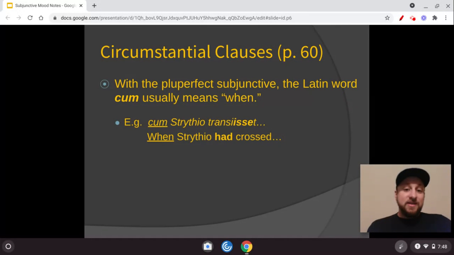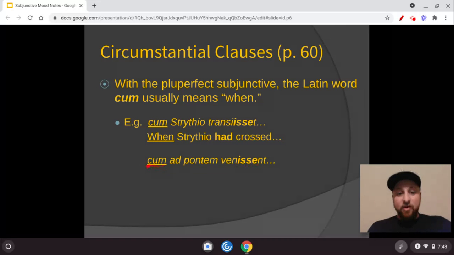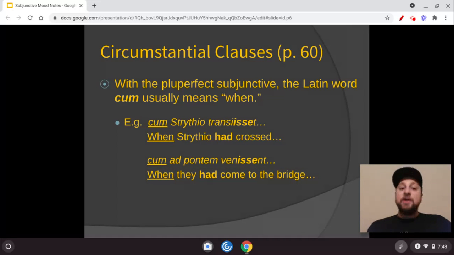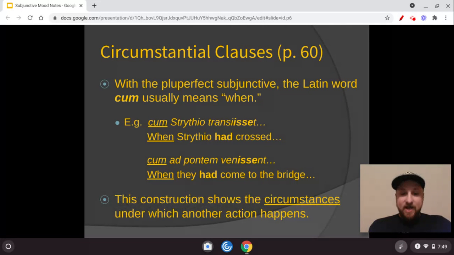So cum Strythio transisset is "when Strythio had crossed." Another example here, we have cum and then another -isse form. Cum plus a subjunctive is not going to mean "with", it's going to mean "when they had come to the bridge." So if you take nothing else away from this, the functional thing with our topic today is cum with the subjunctive. For now, a verb with -isse at the end of the clause will mean "when... had." And this construction shows the circumstances under which another action happens.